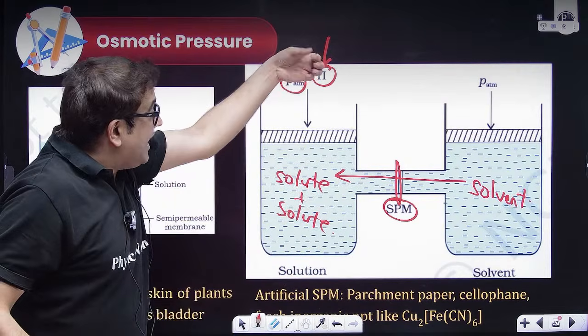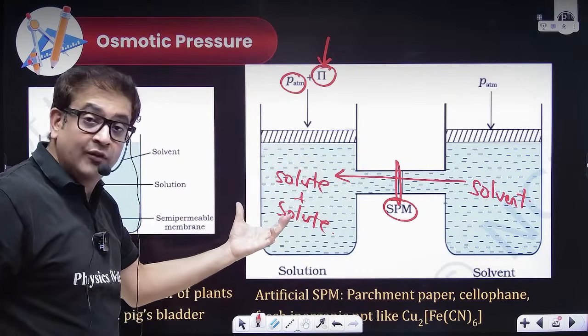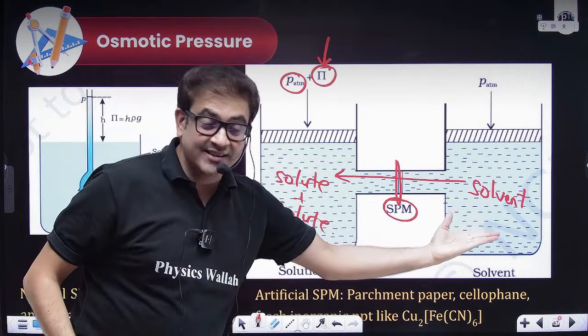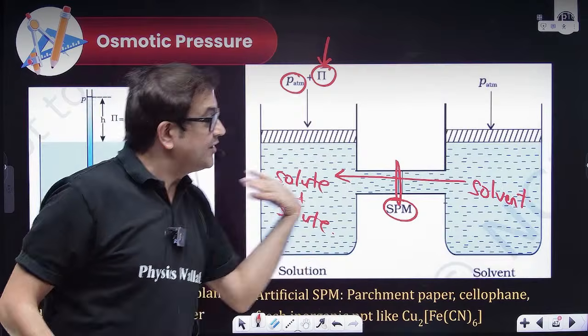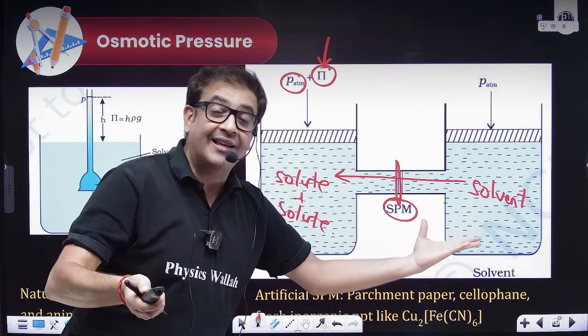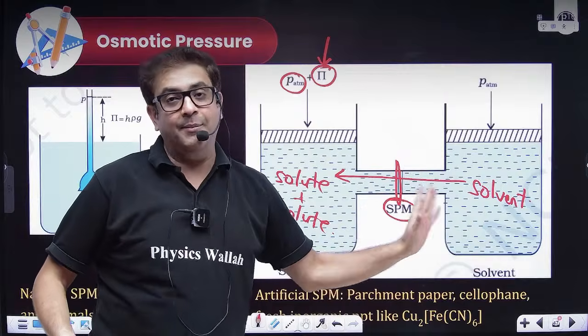Now, if I apply more pressure, then solvent will flow from this side to that side. So this is dirty water, that is pure water. This is what? RO, as in reverse osmosis, will start happening.